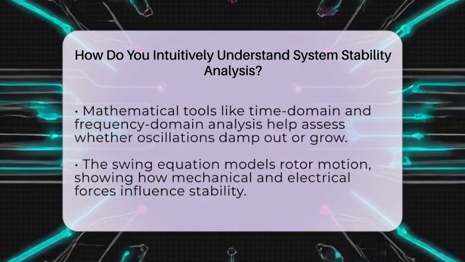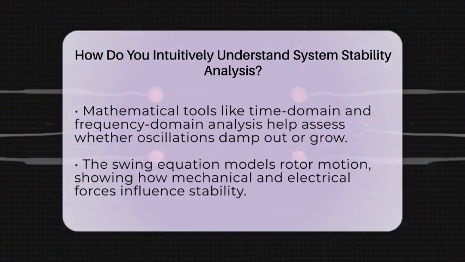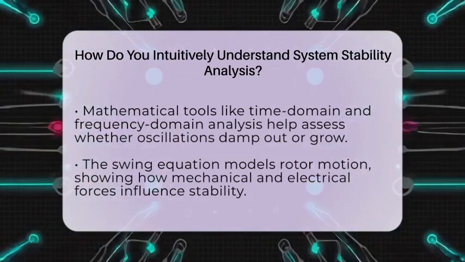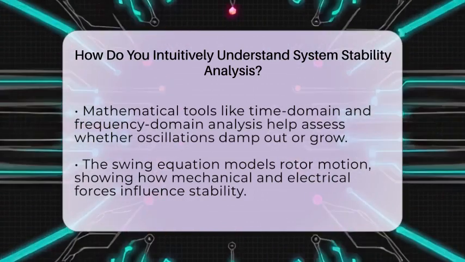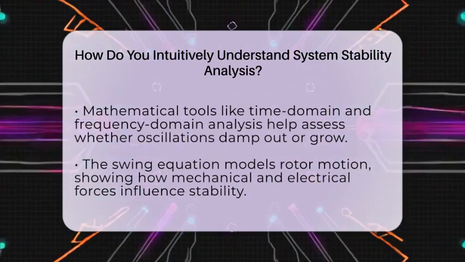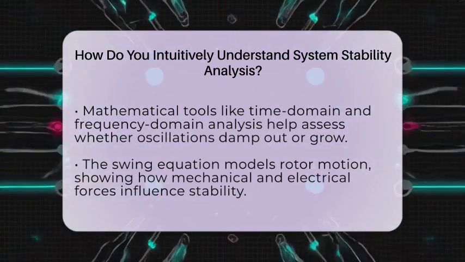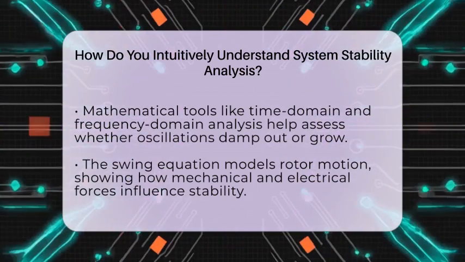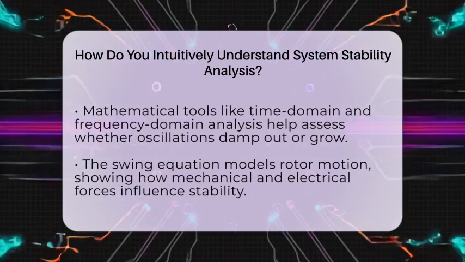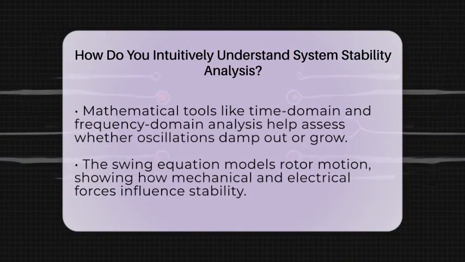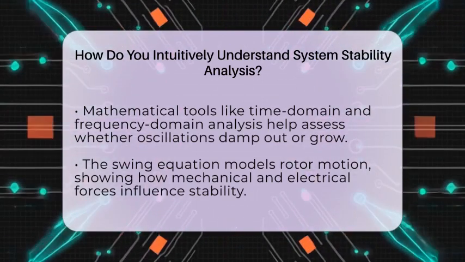Mathematical tools help us understand stability better. Time domain analysis simulates how variables like voltages and currents change after a disturbance. If the oscillations die out, the system is stable. If they grow, it's unstable. Frequency domain analysis uses eigenvalues and damping ratios to identify how different oscillation modes behave. The swing equation models the mechanical motion of generator rotors, helping us see how they respond to disturbances.